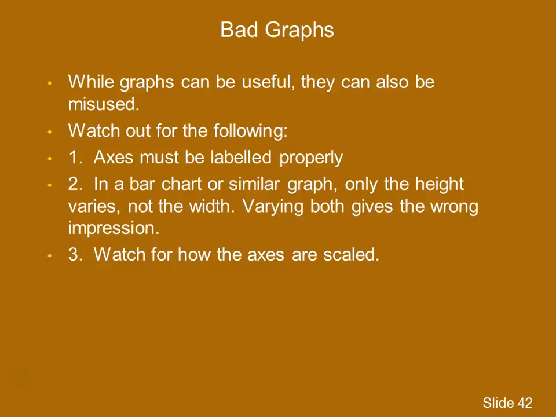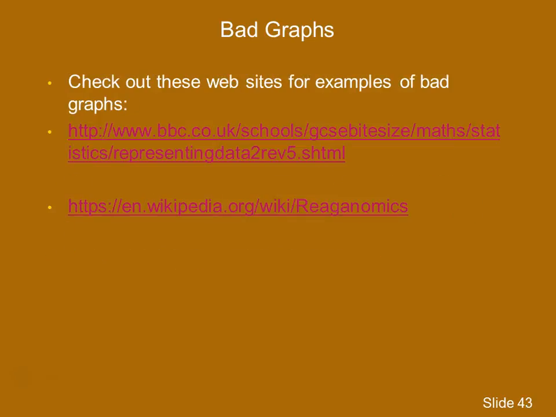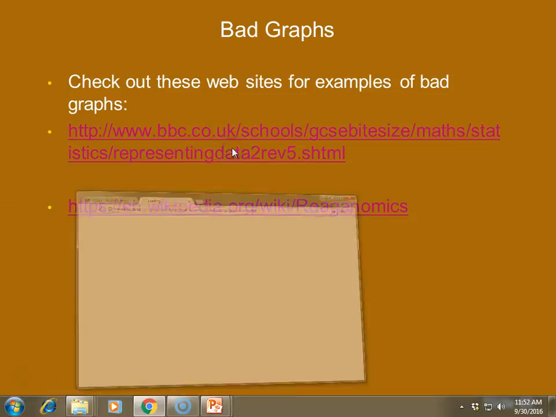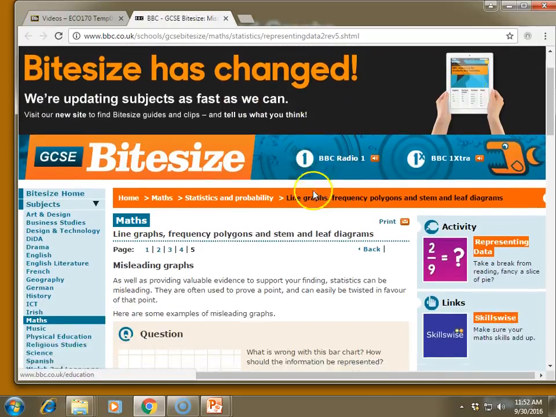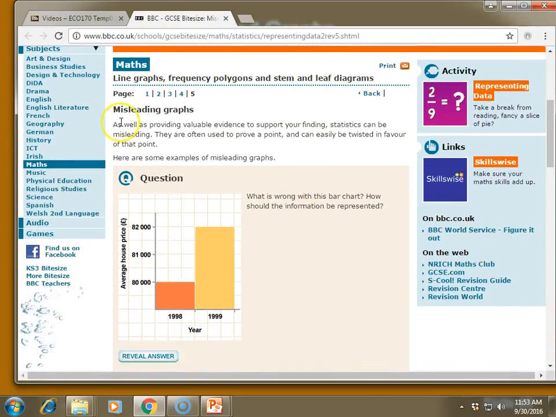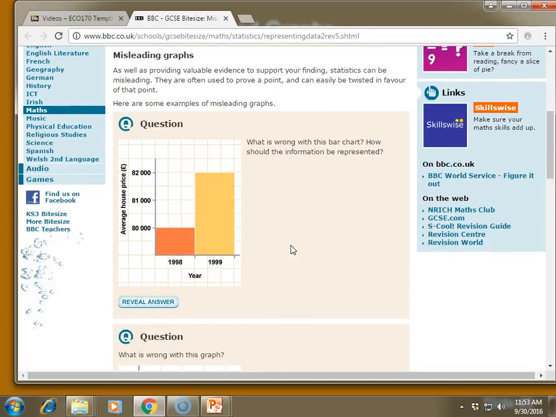Make sure that the axes are properly labeled and have numbers or labels to them so that you can understand what values are on both of the axes. Let's take a look at an example. Here's a website that has some nice examples of bad graphs, what we'll call misleading graphs.